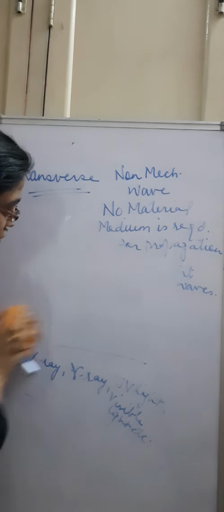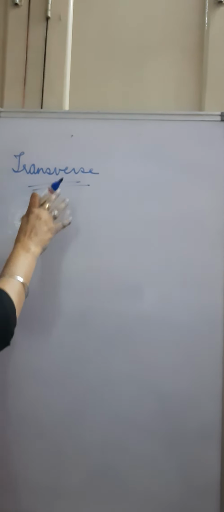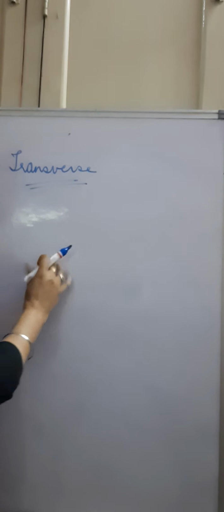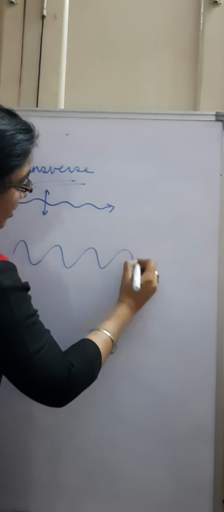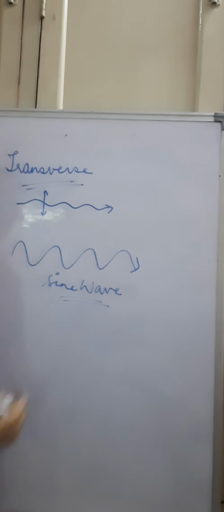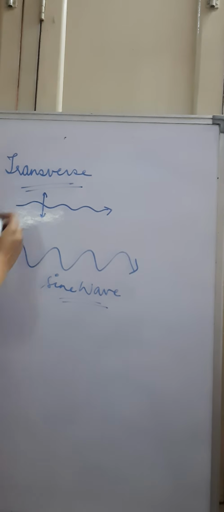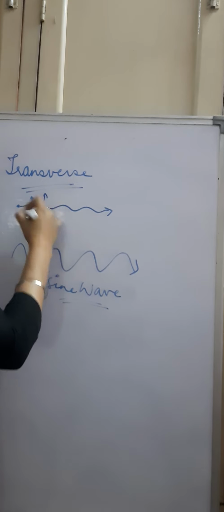Now, what is the definition of a transverse wave? A transverse wave is defined as a wave, or it is also a disturbance, because a wave is a disturbance itself. So transverse wave is a type of disturbance in which the materials vibrate perpendicular to the direction of propagation. It is labeled as a sine wave, and the materials vibrate perpendicular to the direction of propagation of wave.